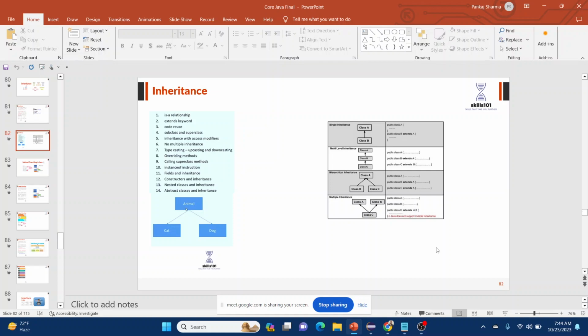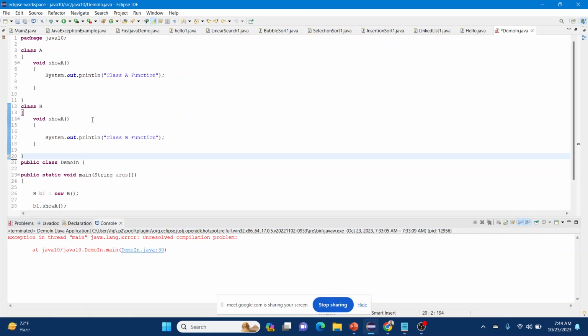So there are these kinds of inheritance. Let's look at an example with A and B specifically. Initially, first we'll do single inheritance.